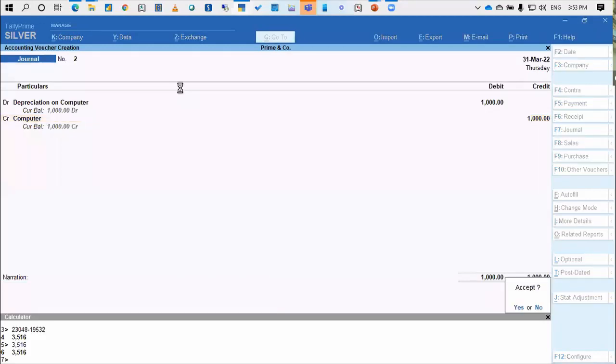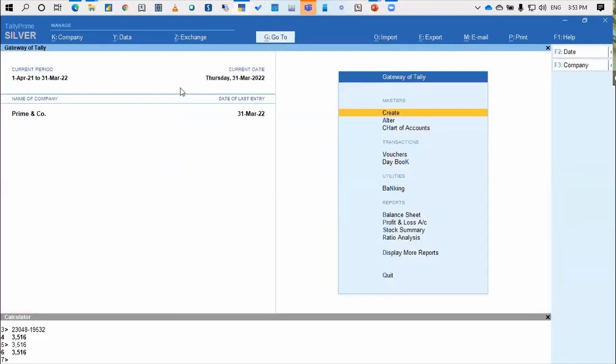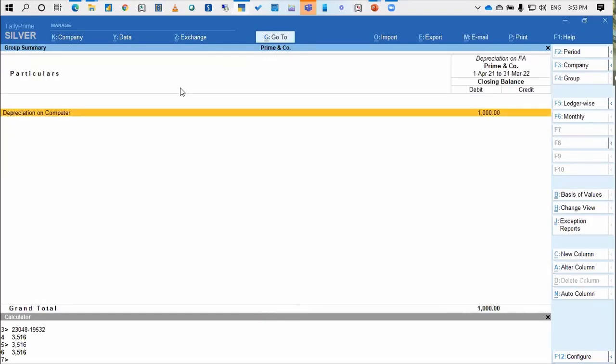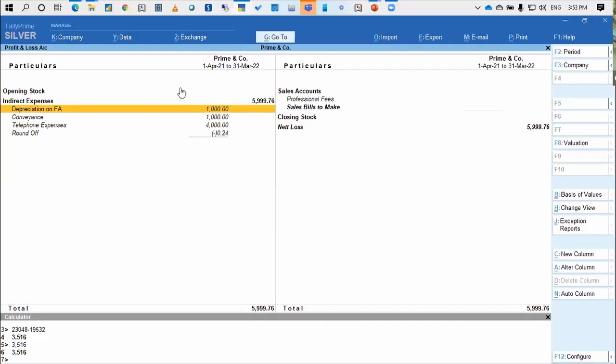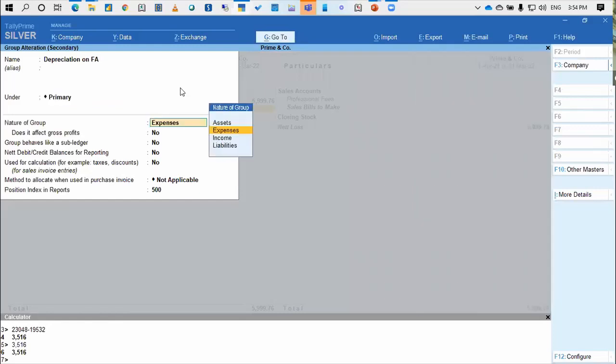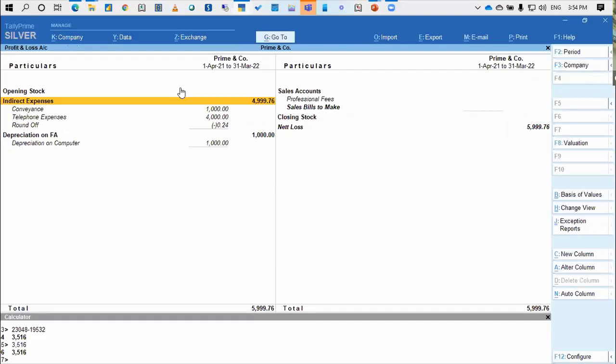All right. The moment I do this, see, depreciation on fixed asset has come as an indirect expense. Okay, so this is how we generally do. Now, there are two options here. Either I can keep the group separate right now. So I will go to the depreciation on fixed asset and not club it under indirect expenses, but I will say as a primary, and under primary, I will say expense. Now if you see, it has come as an indirect expense and below that depreciation has come in.